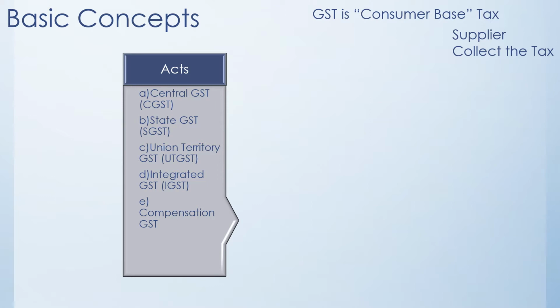The compensation GST is not affecting the consumer. It is an arrangement made by the government that if any state falls short because of this new concept, the government is going to compensate the state to that particular extent of the shortfall. So as a consumer, we are interested basically in the first 4 laws. That is central GST, state GST, henceforth known as CGST or SGST or UTGST, and the IGST. So this has to be kept in mind.